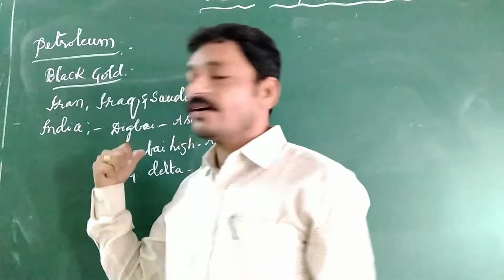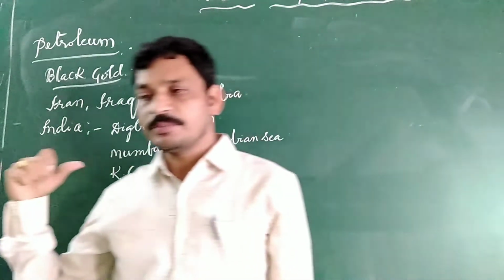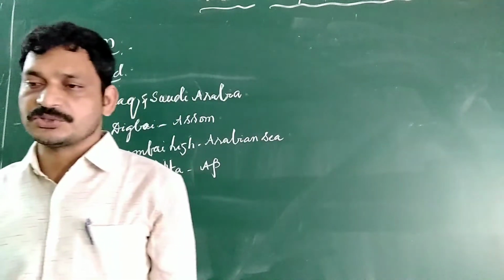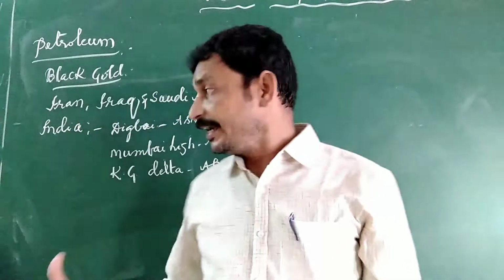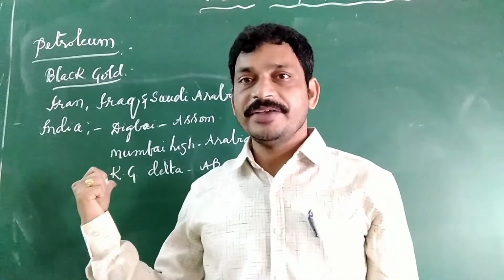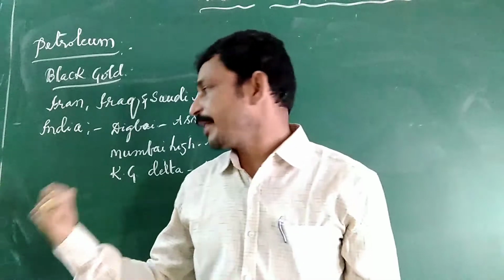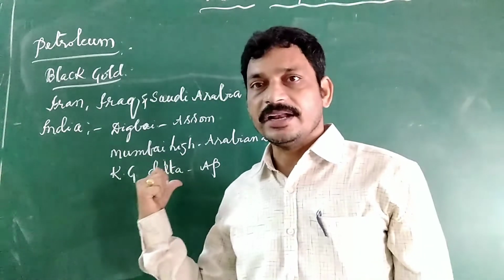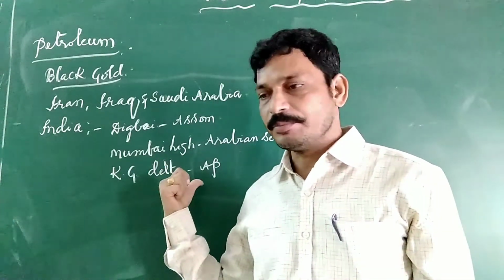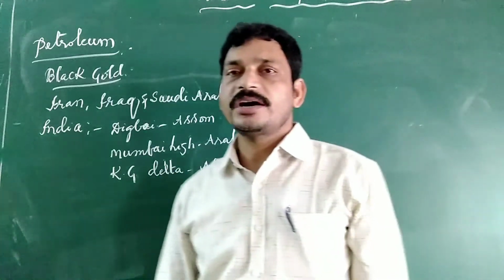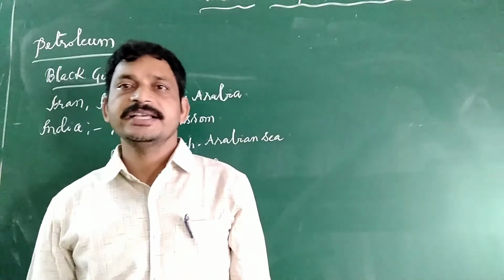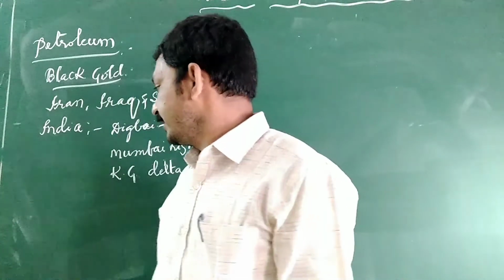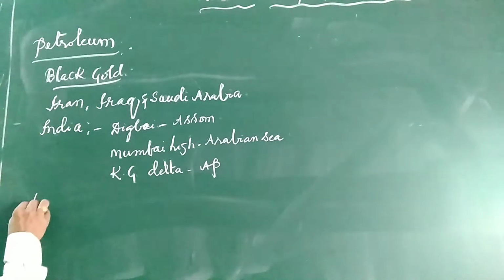In the world, Iran, Iraq and Saudi Arabia are most important, and even Qatar also. But the most important producing areas in India are Assam, the oldest petroleum mine, Mumbai High in the Arabian Sea close to Maharashtra, and the Krishna Godavari Delta in Andhra Pradesh. And natural gas.